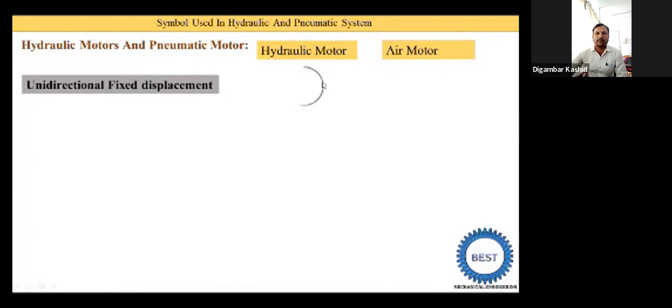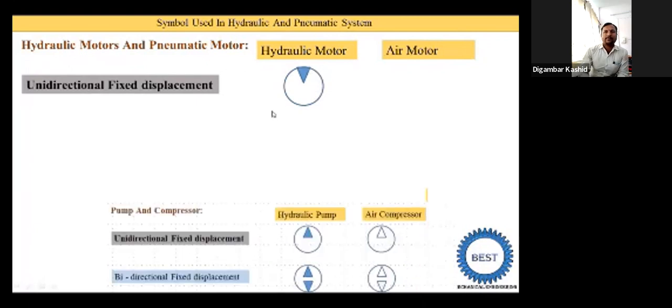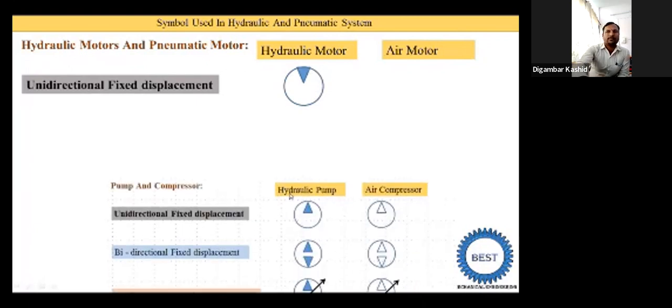It means one directional and a fixed displacement. For that we need to draw one circle, and inside the circle we draw one triangle. In a hydraulic pump we also draw one triangle. Here you see in a hydraulic pump we draw the triangle, that is a regular symmetric triangle.